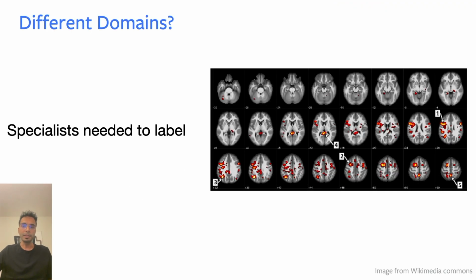Moving to different domains, like medical imaging, requires specialists to label these images. We can't really outsource them to any random person. So in this case, because we are really bottlenecked by the number of people and the specialists who can annotate these images, we're going to have another bottleneck in annotation.